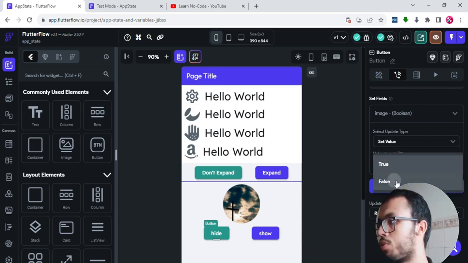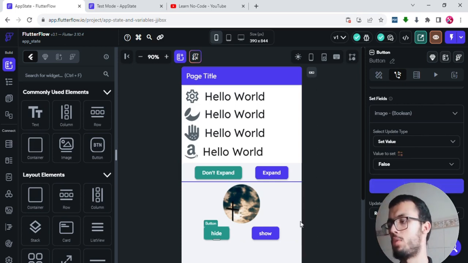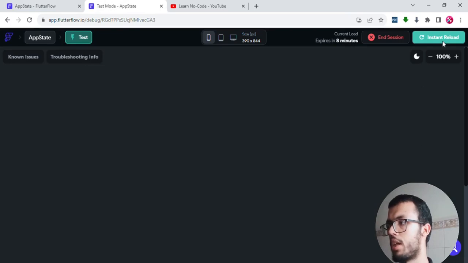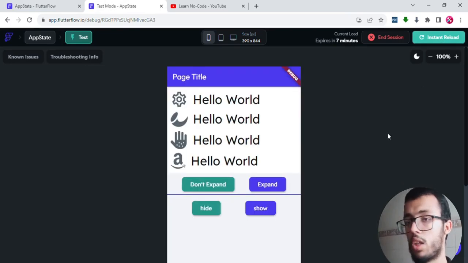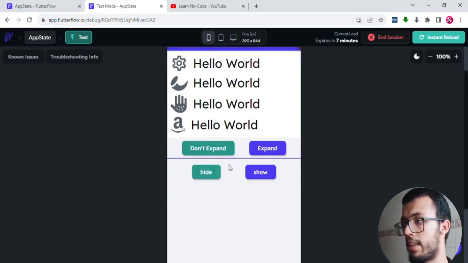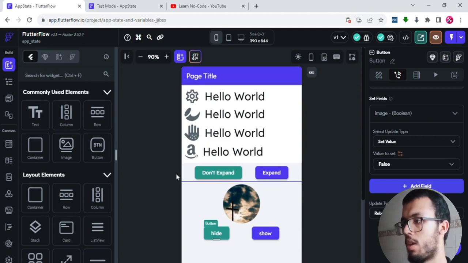It is going to set to false, which is hiding that image, which is logically what this button actually means. So let's reload that and see if our changes were actually applied or not. So now let's try it. Let's show it. So it shows up, and if I hide it, it is working.